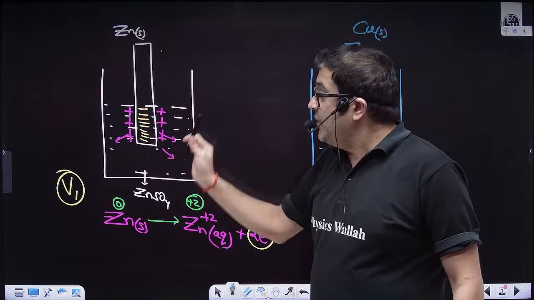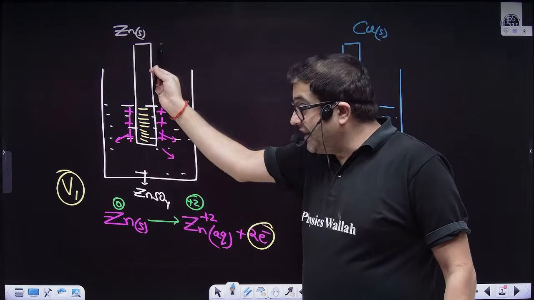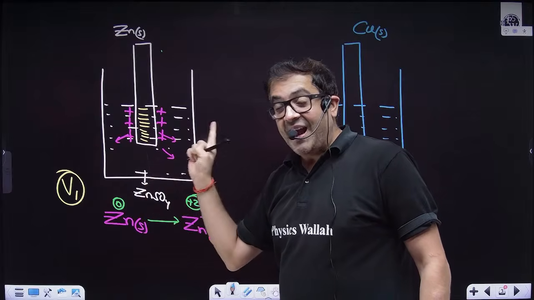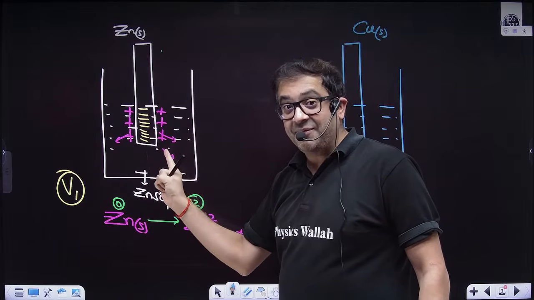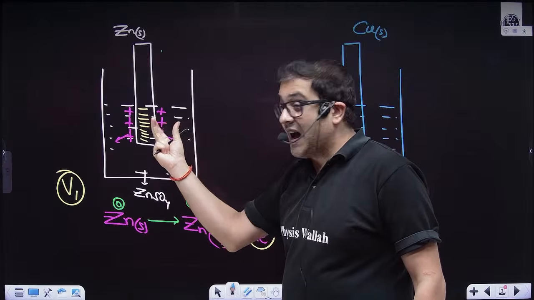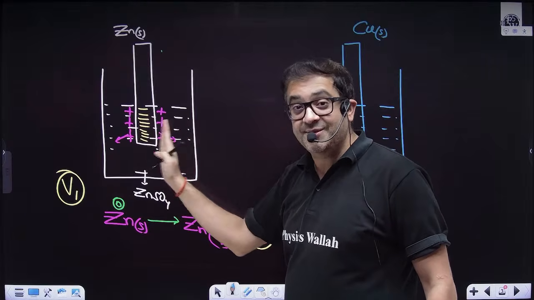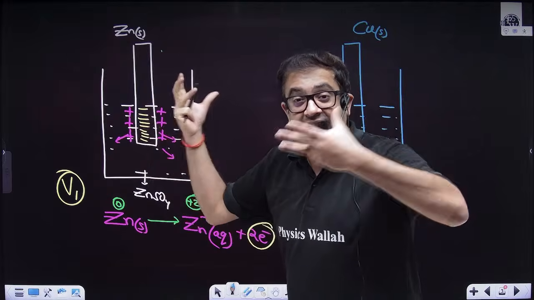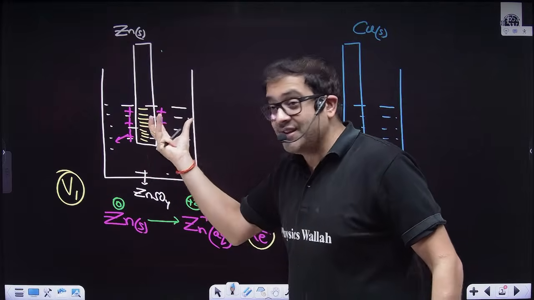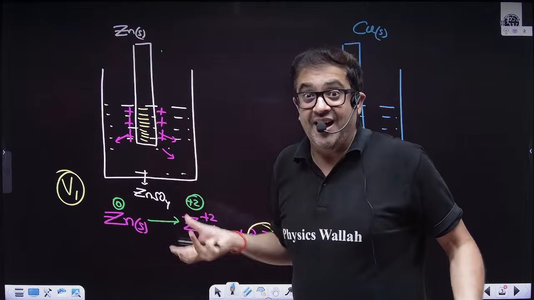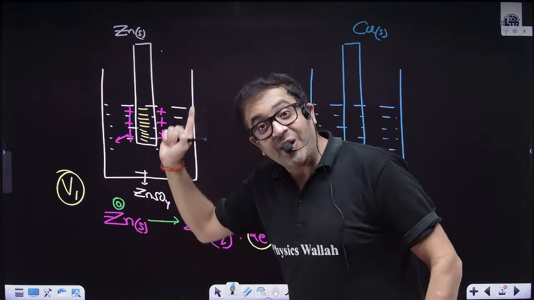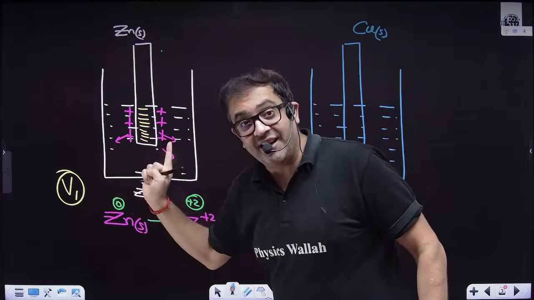Beta, if you dip any element in its own solution, such a picture can generate. And because that picture has generated, sir, can you see this picture of a capacitor? Yes, sir. Plus and minus are separated. That means charge is stored. And once charge is stored, the stored charge will give this electrode some potential. Now, I am defining this potential as electrode potential.